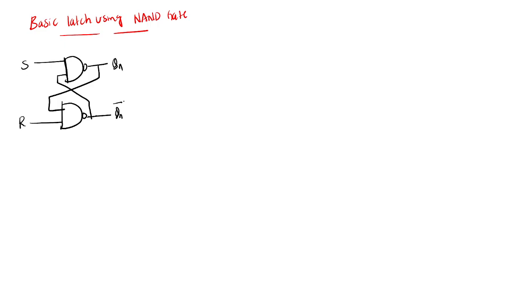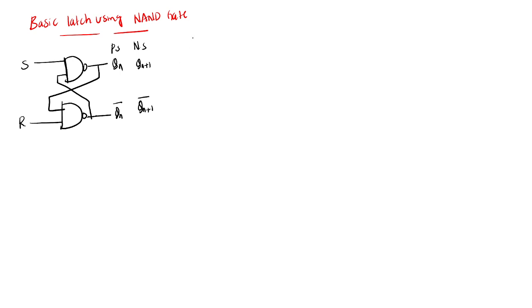So this is S, and this one is R, and it is connected with a NAND gate, and here this will be feedback, and this one will be feedback. This one is S, R, and Qn, Qn bar. This is the present state, and what is the next state? Qn plus 1 and Qn plus 1 bar.